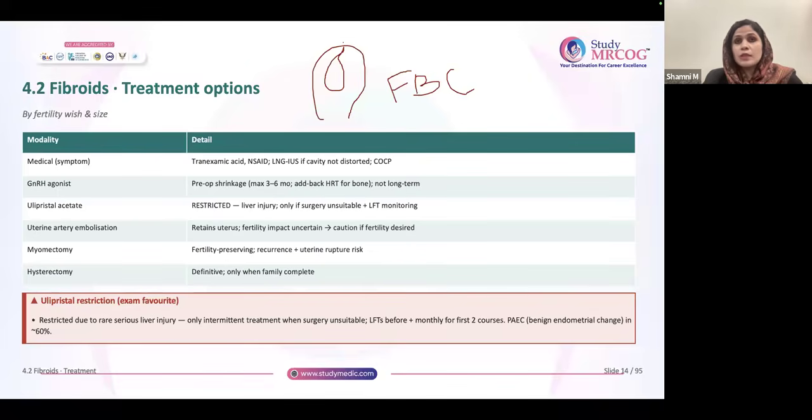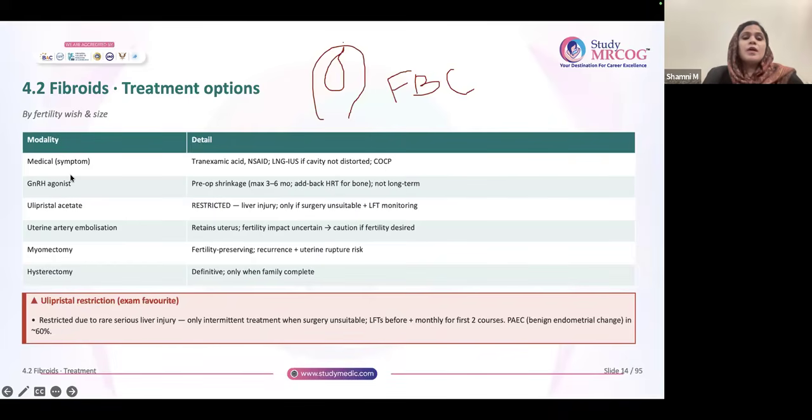Now, I just want you to tell. Some people ask, is there a situation where the fibroid is 4 centimeter or 5 centimeter and you can give LNG IUS? More than 3 centimeter fibroid, but you can give LNG IUS. Is there a situation like that? So, if it is a completely intramural fibroid and it is not distorting the cavity, there is no harm in giving.